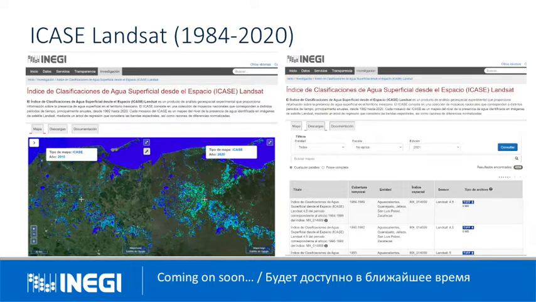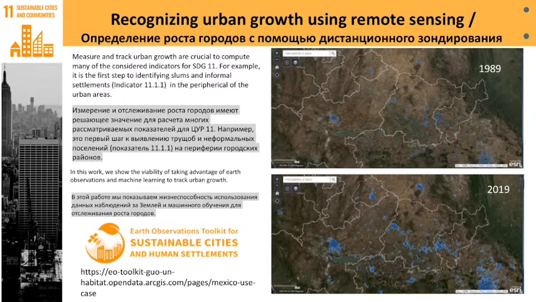In the image shown in the slide can be observed the comparison of 2 years in the Mexican state of Tabasco. In 2020, Tabasco suffered a flood due to unusually heavy rainfall. This can be observed in the ICASE layer.